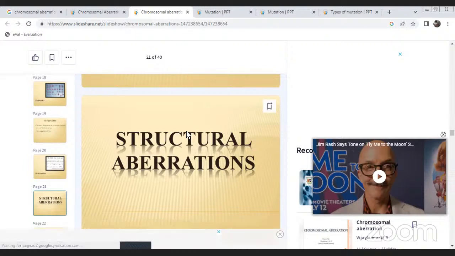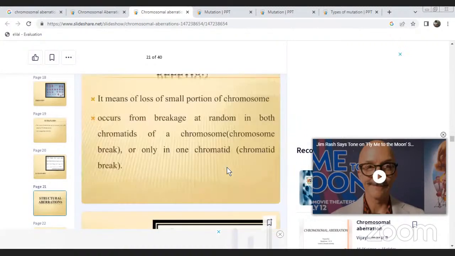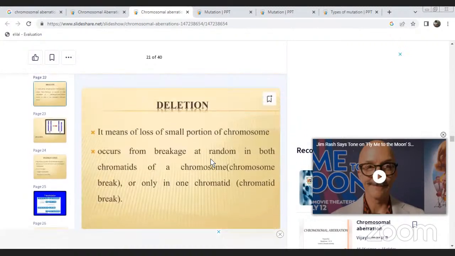Next is structural aberrations, starting with deletion. Deletion means loss of a small portion of the chromosome. It occurs from breakage at random in both chromatids of the chromosome, or in only one chromatid.